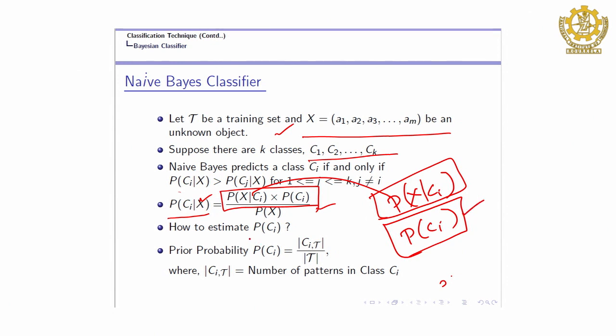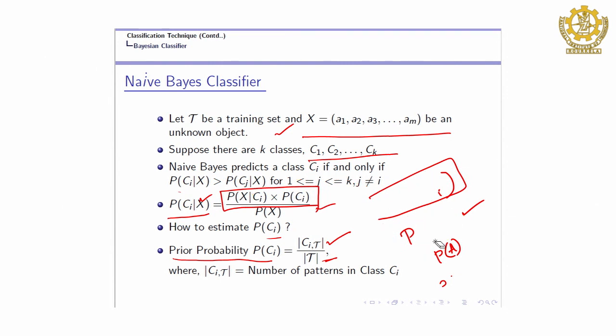First, how do you compute the probability of a given class? If there are 100 examples and 3 classes, and 30 instances belong to class A, then what will be the probability of class A? It is 30 divided by 100: how many objects belong to the particular category, divided by the total number of training samples. This is called the prior probability. Prior probability is the number of patterns belonging to class C I in the training data set divided by the total number of instances in the training data set.